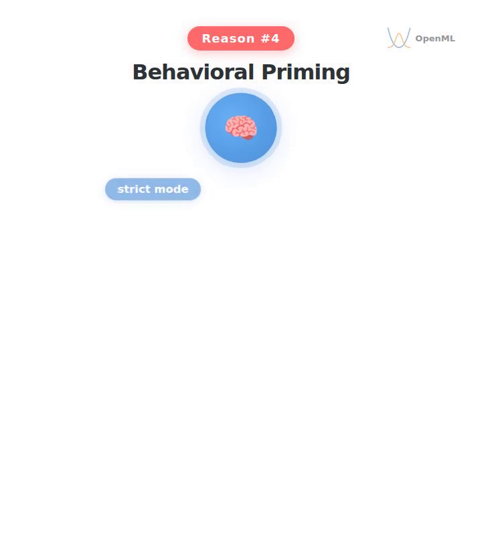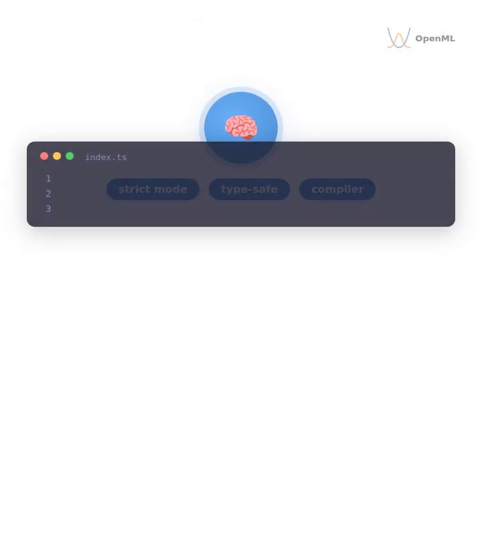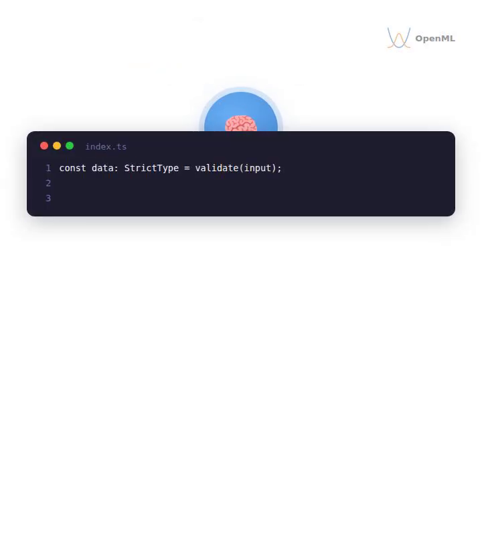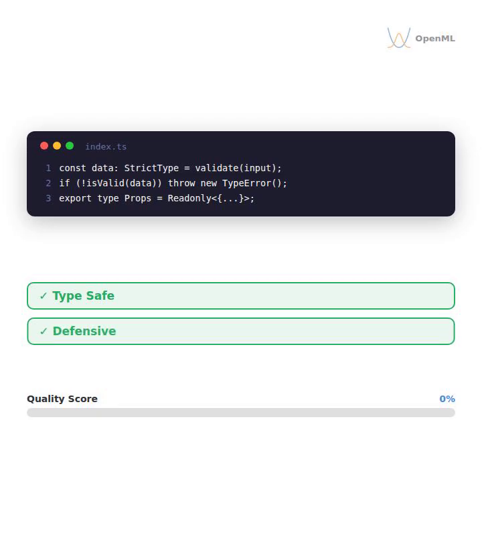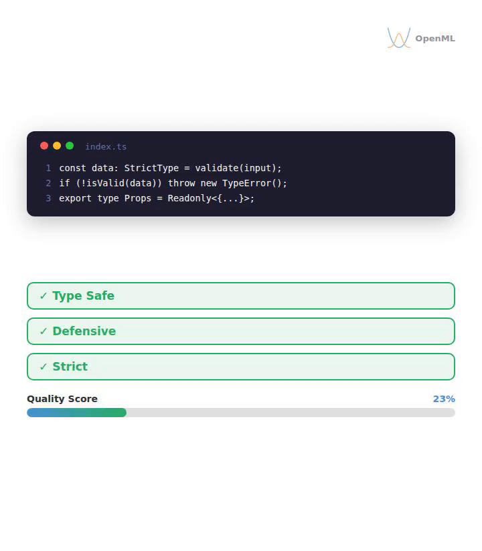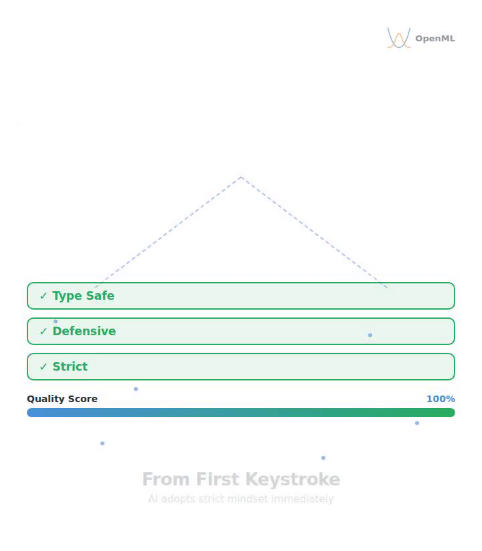Finally, an explicit manifest provides powerful behavioral priming. When you explicitly declare constraints, like strict mode or compiler enforcement, we are doing more than stating facts. We are priming the AI to adopt a specific mindset. It starts writing highly defensive, perfectly typed code right out of the gate, rather than falling back on relaxed, generic defaults. It ensures the agent respects our high standards from the very first keystroke.